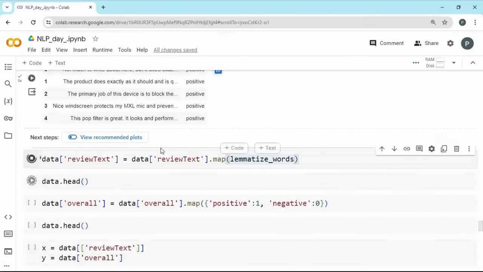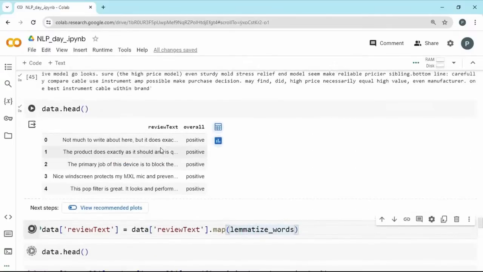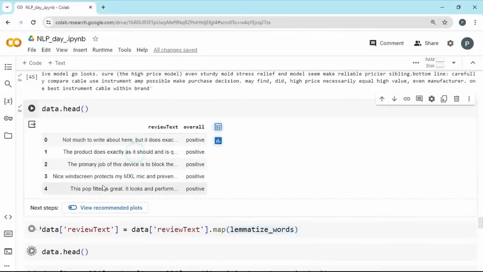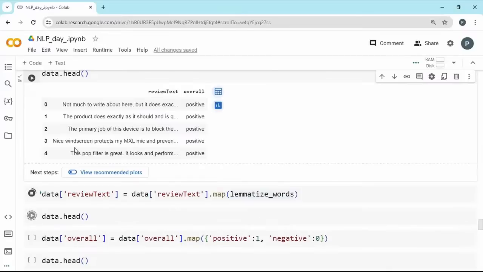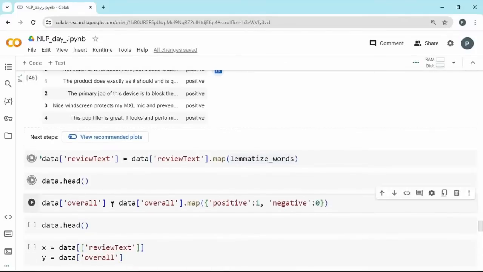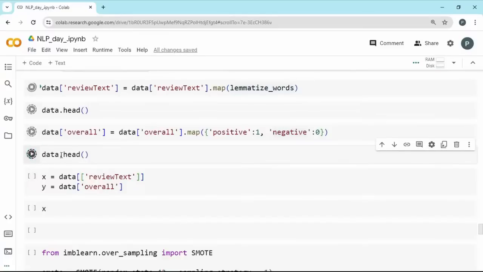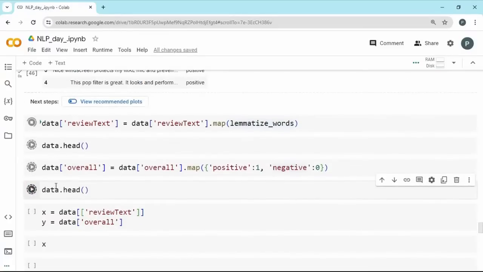We can proceed with, for example, let it complete. It will take a lot of time because the data set has nearly 10,000 rows, and it has to apply it element-wise on each of the series. It takes a text, does the process and replaces it, and so on. Once it is done, we can map the overall. If it's positive, I'll turn it into 1 and negative as 0. And once it is completed, we can get the head and visualize it.